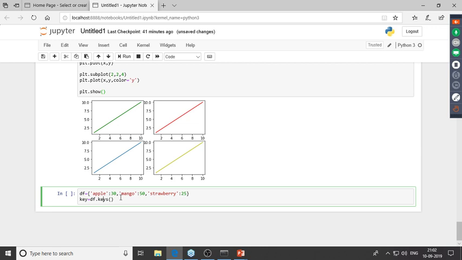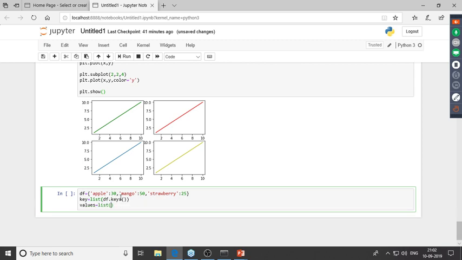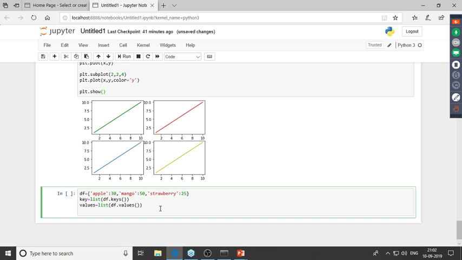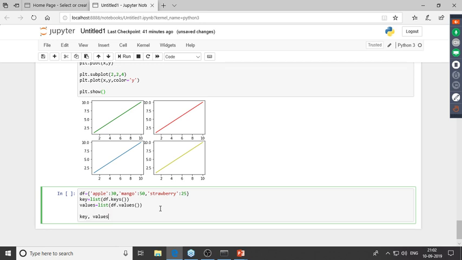I'll convert this into a list. I'll store this over here. Now I also want the values. So list of, and inside this I'll store df dot values. So I've extracted the keys and the values from this. Let me just print out both of those separately. So key comma values. Right, so I've extracted the keys and the values from this entire dictionary.